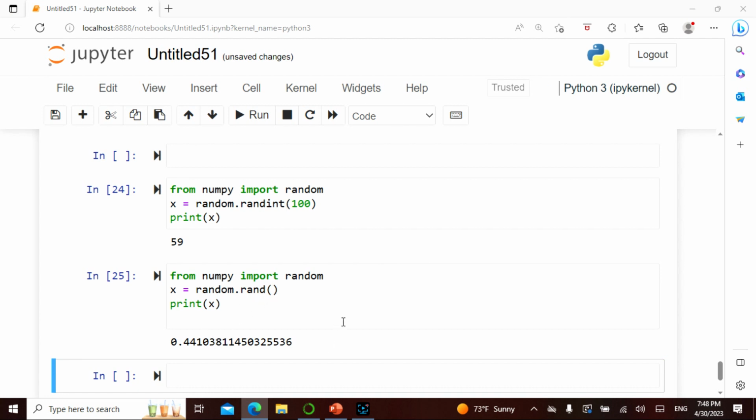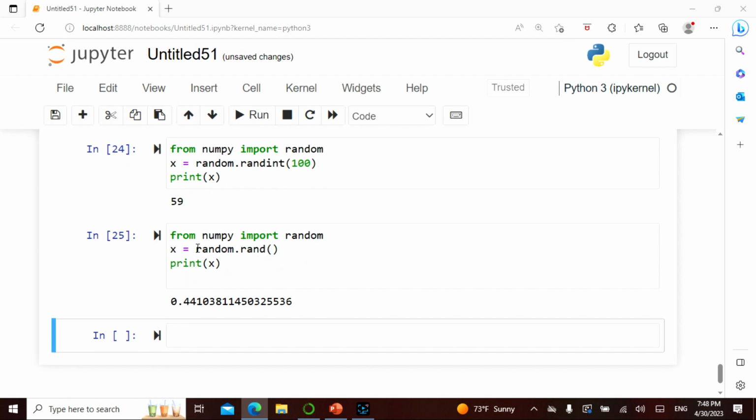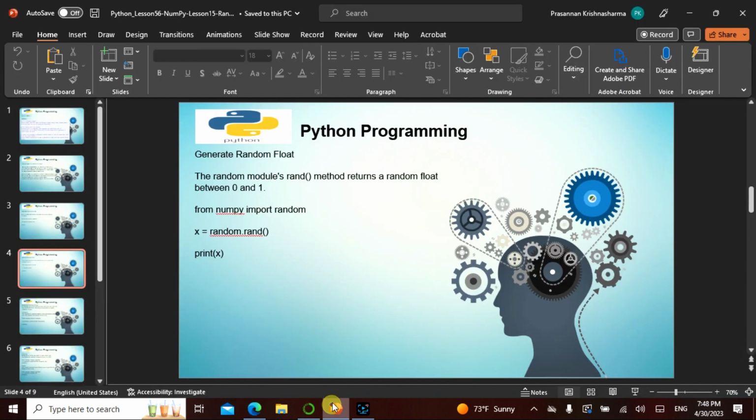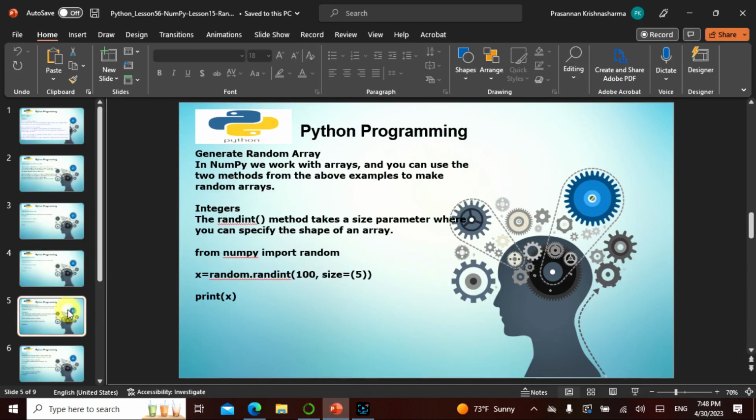So it is giving something random, which is 0.44. Again, if I redo this, it is going to give us a different answer. Now the same thing I can actually apply to arrays. In NumPy we work with arrays, and we can use the two methods from the above example to make random arrays. So I can make a random integer.